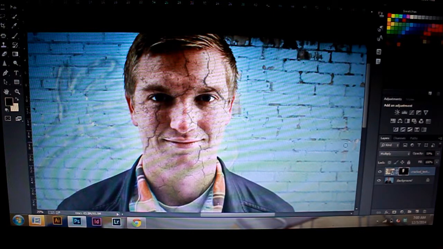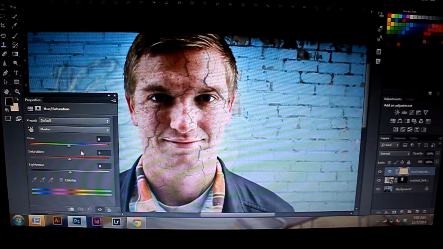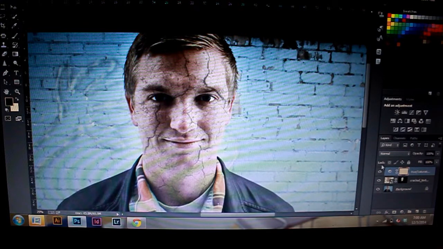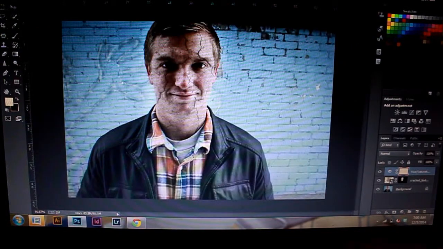And then that's basically it. And to end, I'm going to add a saturation layer, and I'm just going to bring down the saturation so his skin has an ashen gray color. And with the layer mask provided, I'm going to come in and remove that desaturation from the eyes so that they still pop. And so there you have it. There is the cracked face look in Photoshop.